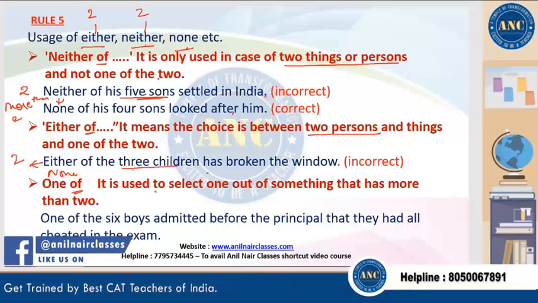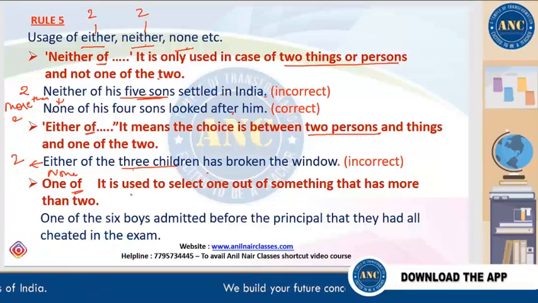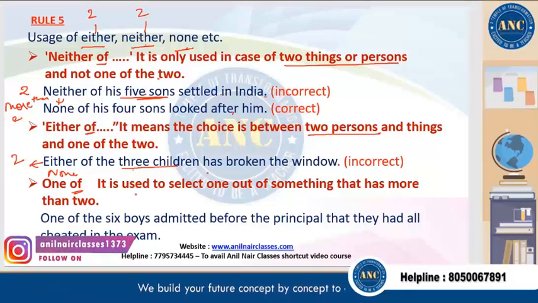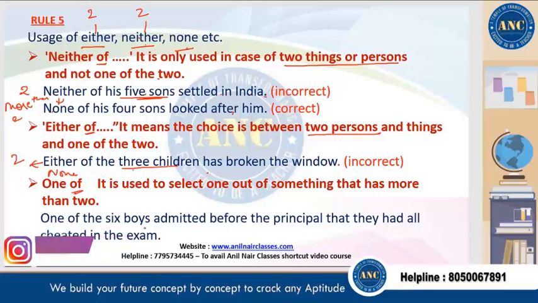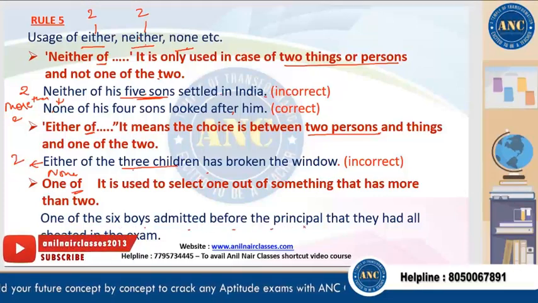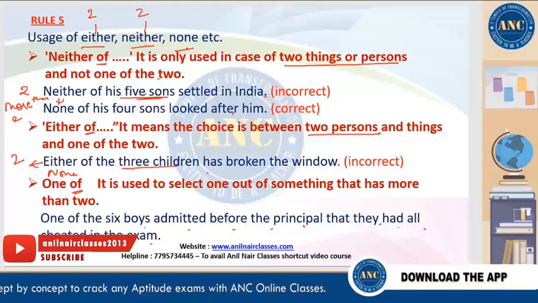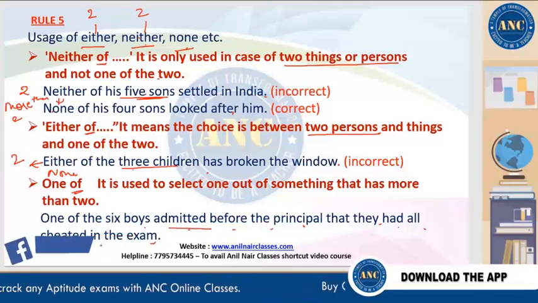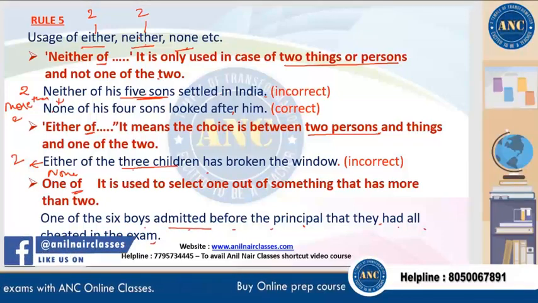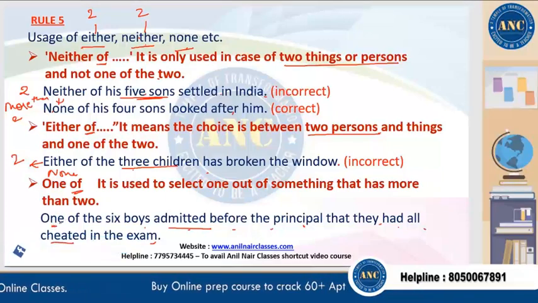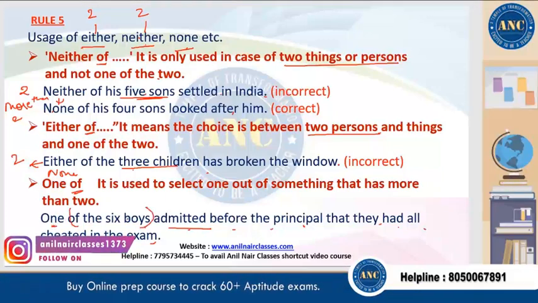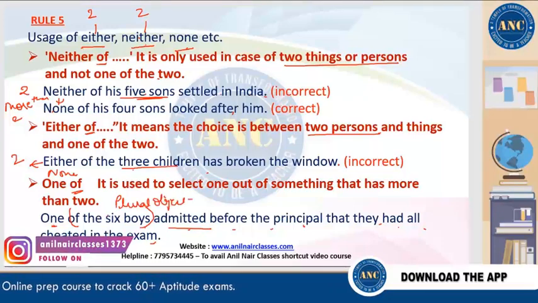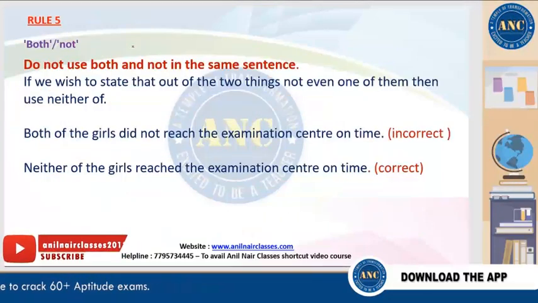One of dash is used to select from many, right? Clear? So then after that, one will still be singular. Got it? One of the 6 boys admitted before the principal that they had all cheated in the exam. So it is in the past tense. So when in the past tense, all the verbs remain same. But remember, after one, the object of the prepositional phrase is plural. Right? Next slide.